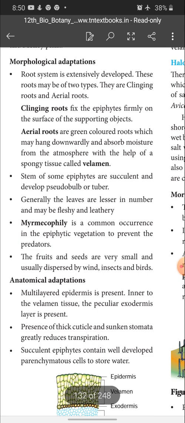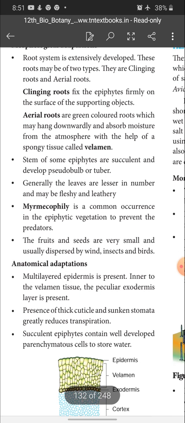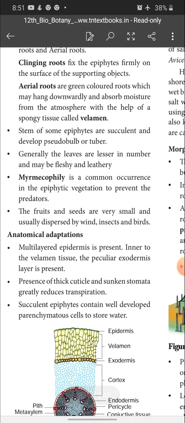Next, anatomical adaptations. Multi-layered epidermis is present inner to the velamen tissue. The peculiar exodermis layer is present. Presence of thick cuticle and sunken stomata greatly reduces transpiration.